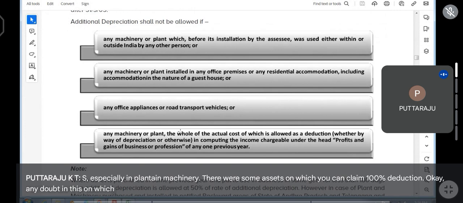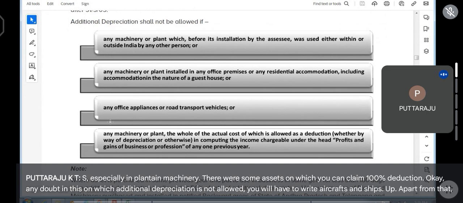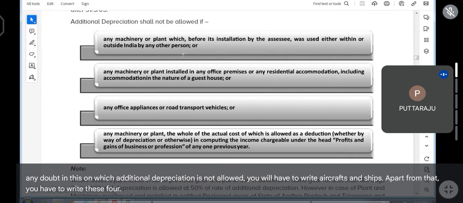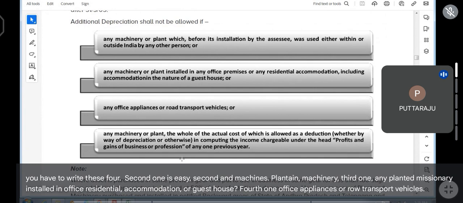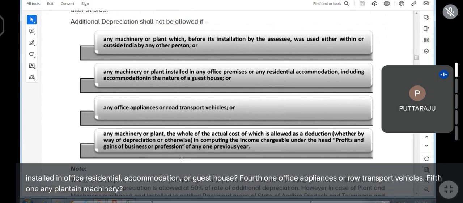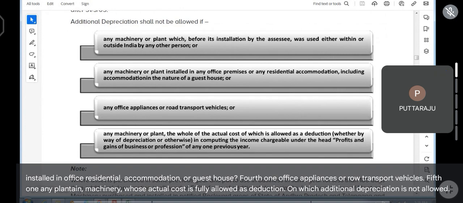On which is additional depreciation not allowed? You will have to write aircraft and ships. Apart from that, you have to write these four. Second one is easy: second-hand plant and machinery. Third, any plant and machinery installed in office, residential accommodation or guest house. Fourth, office appliances or road transport vehicles. Fifth, any plant and machinery whose actual cost is fully allowed as deduction. On these, additional depreciation is not allowed.